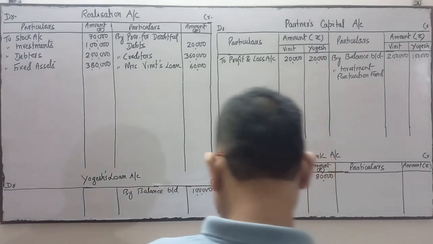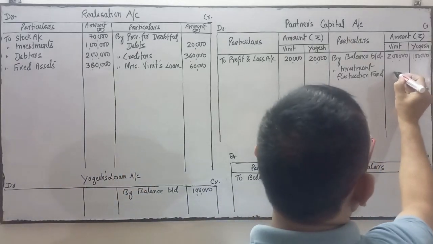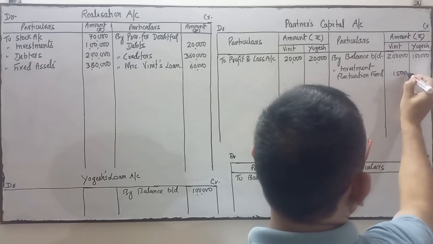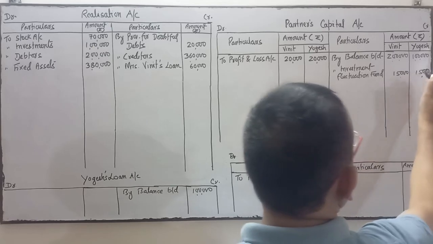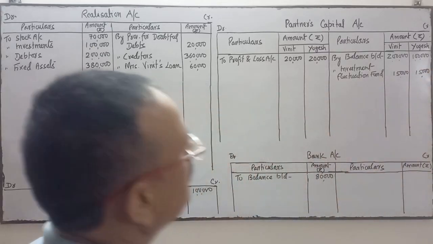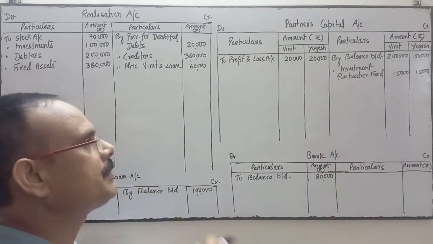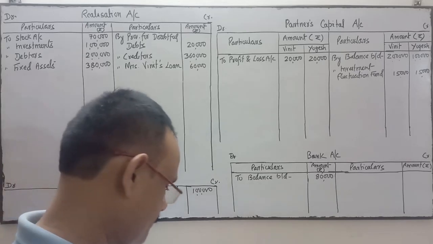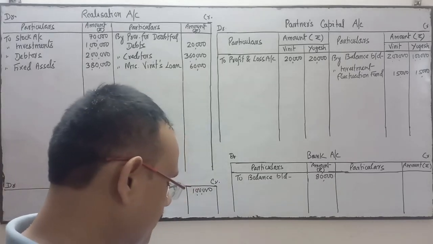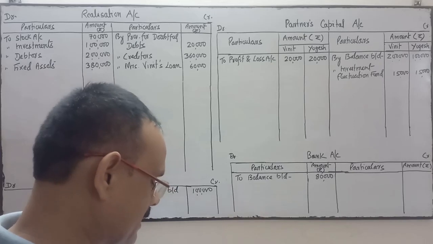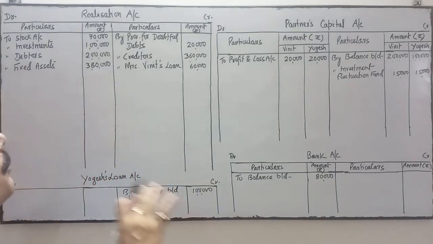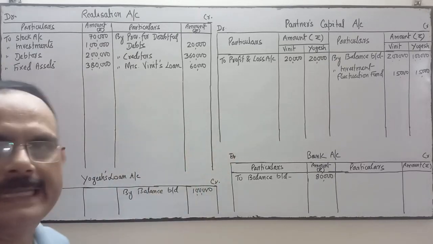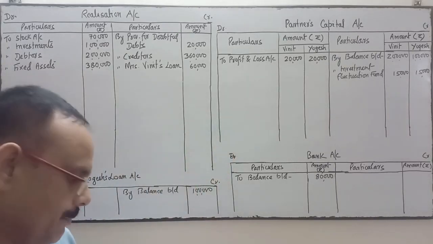So investment fluctuation fund 30,000 will be transferred equally between the partners in their profit sharing ratio. As the profit sharing ratio is not mentioned, that's why this is divided between the partners equally. So this side also we have completed creditors, Bineeth loan, Yogesh loan, investment fluctuation and capital. From the balance sheet, I have done the posting in these ledgers. So balance sheet part is completed.